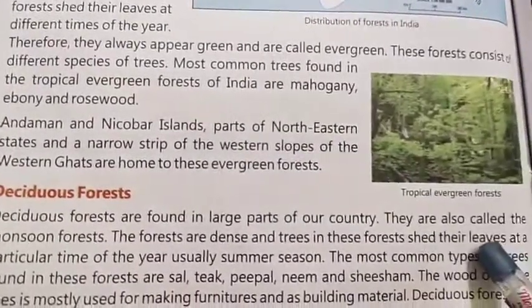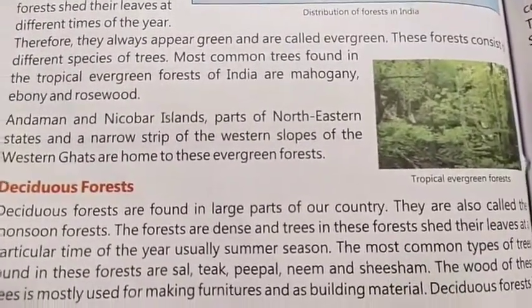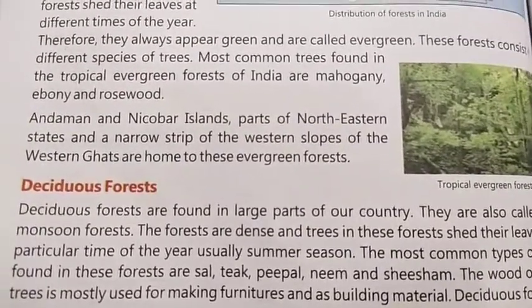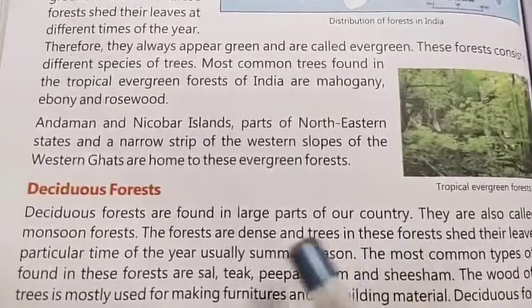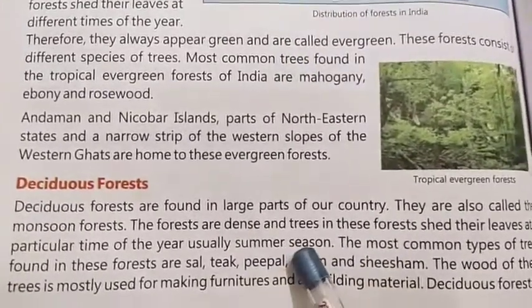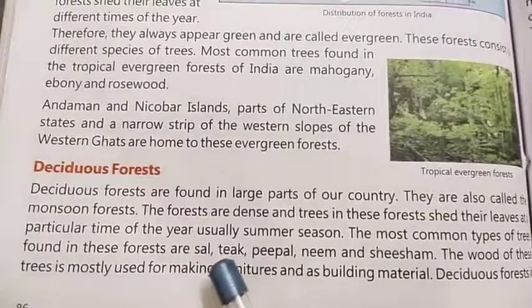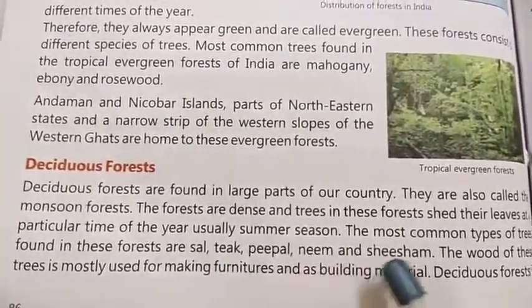Okay, and then trees in these forests actually shed their leaves at a particular time of the year. When they are shedding, usually they are shedding their leaves in the summer season only. The most common types of trees found in this forest are sal, teak, peepal, neem, and shisham.